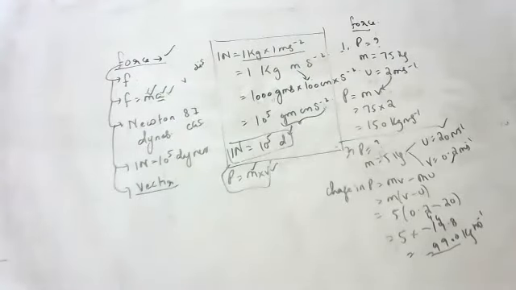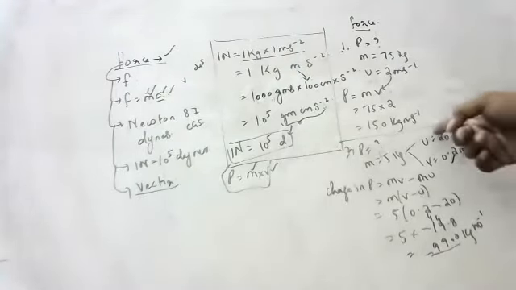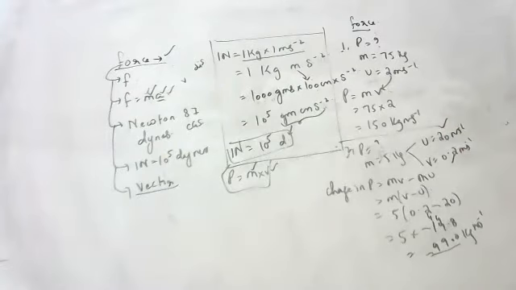Why did we get minus? Because this is retardation, children. It is a decrease in velocity. That's why you got the minus sign, children.